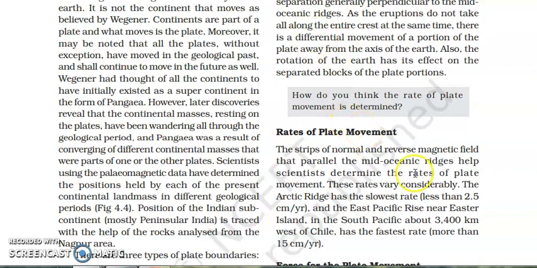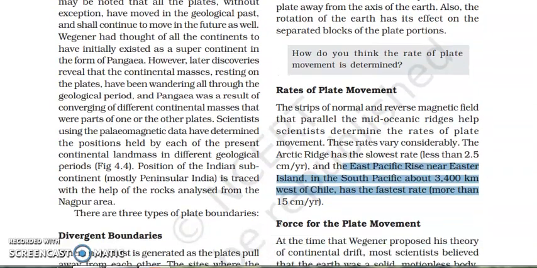year. According to the rate, they said that the Arctic ridge has the slowest rate of movement, less than 2.5 centimeter in a year. And the East Pacific Rise near Easter Island in the South Pacific, about 3,400 kilometer west of Chile, these are the fastest plates of the world, almost 15 centimeter in a year. So this is the rate of movement of the tectonic plates, and they said that different plates have different rates of movement.